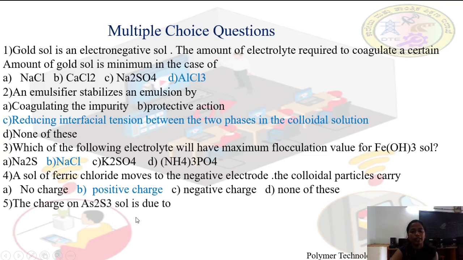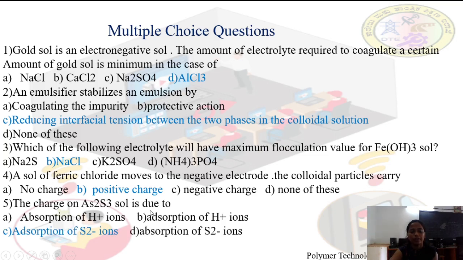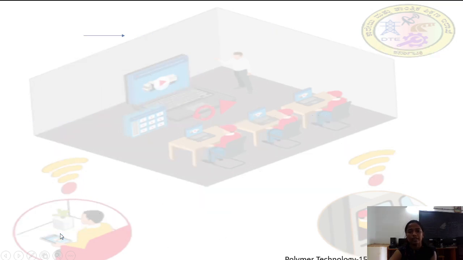The charge on As2S3 sol is due to: A absorption of H+ ions, B adsorption of H+ ions, C adsorption of S2- ions, D absorption of S2- ions. The right answer is adsorption of S2- ions.